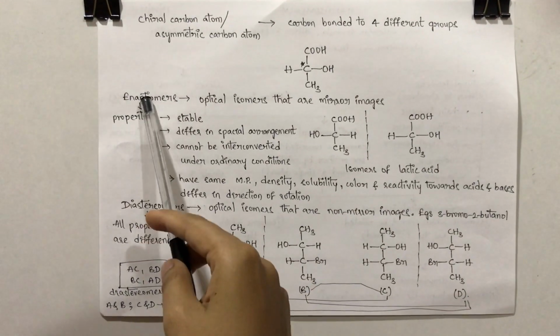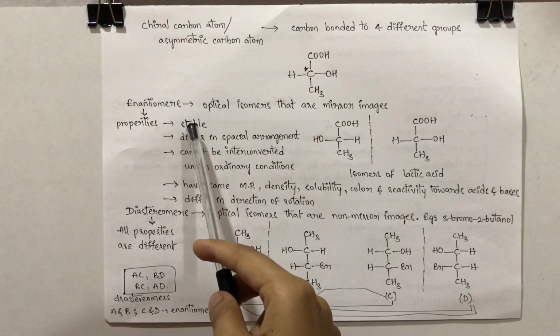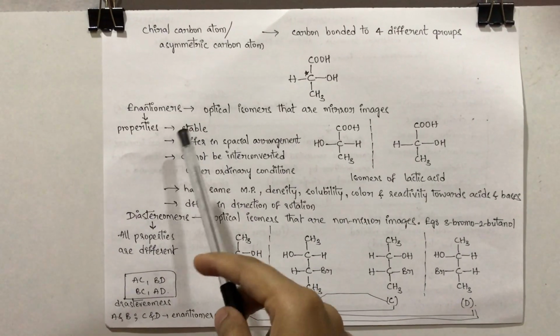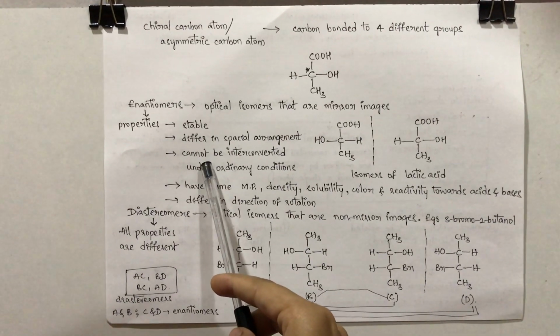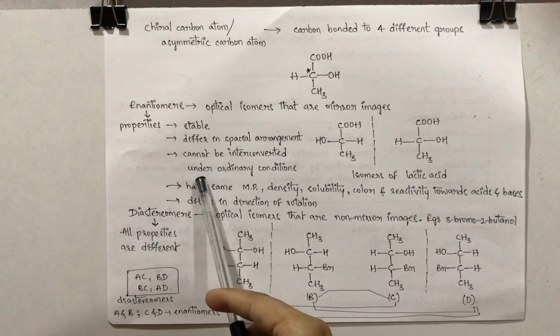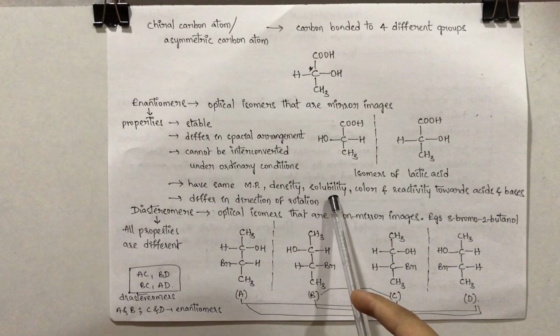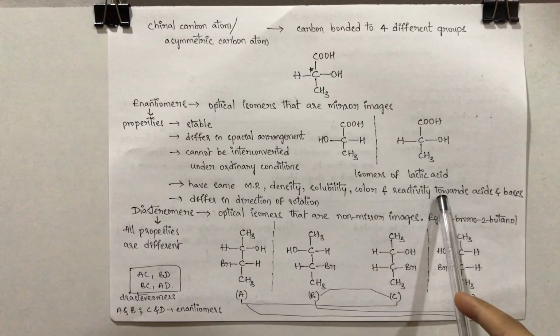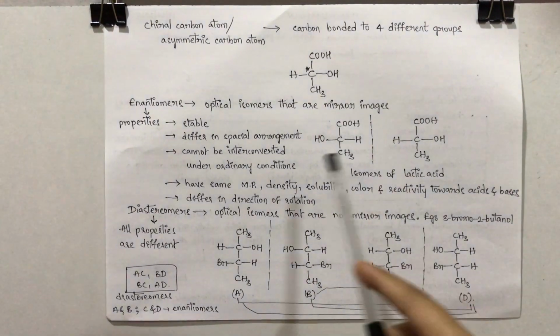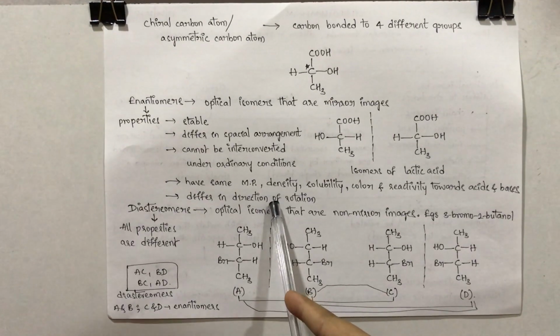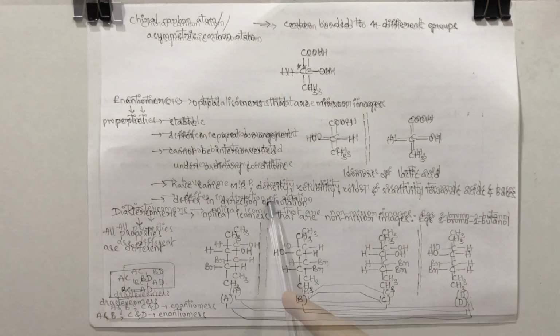Coming to the properties of enantiomers. These enantiomers are stable. They differ only in spatial arrangement. They cannot be interconverted under ordinary conditions, but they have the same melting point, density, solubility, color and reactivity towards acids and bases. The difference is only in the direction of rotation, in which direction it is rotating.